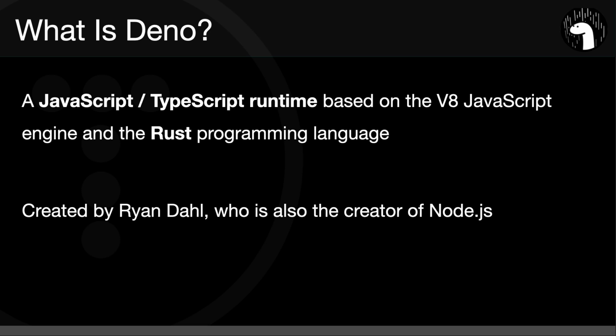So you might ask, why did Ryan Dahl create another JavaScript runtime? Well, he announced it about 2 years ago and said that there were some things with Node that he wasn't happy with. And I think as developers, we can all look back on some of our older code and see things that we could have done better and we could improve. So I think that's what happened with Ryan and Node, although he couldn't just change Node.js at its core. He had to create a new project, and that's where Deno came into play.